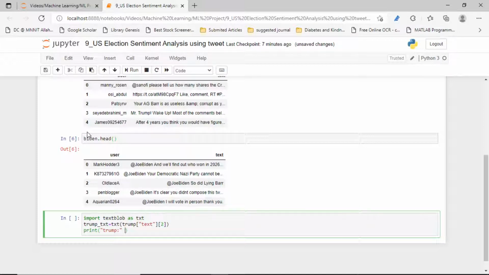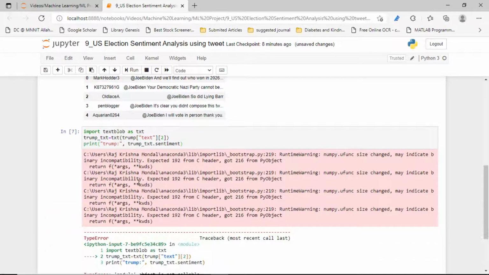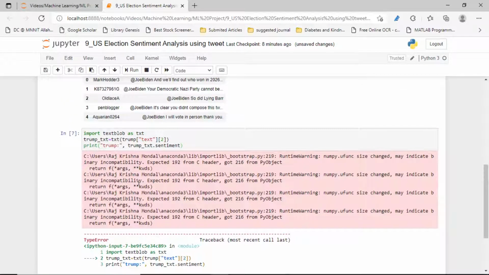Now this text, this sentiment, the text. What happened? Trump text dot sentiment. If I run it, what happened? Module object is not callable.